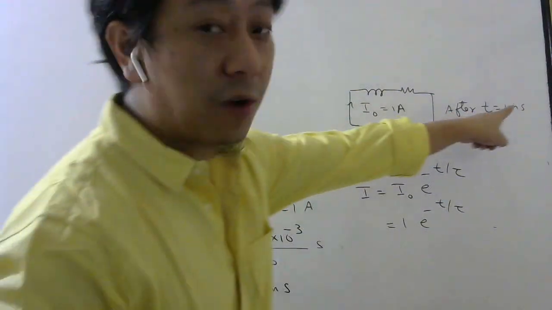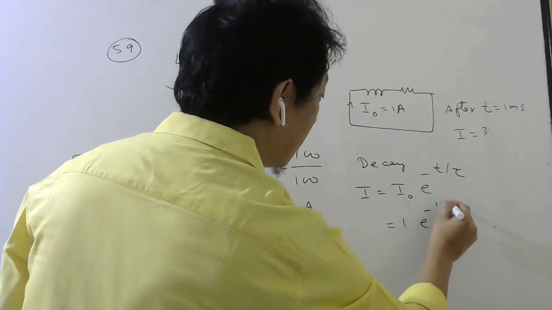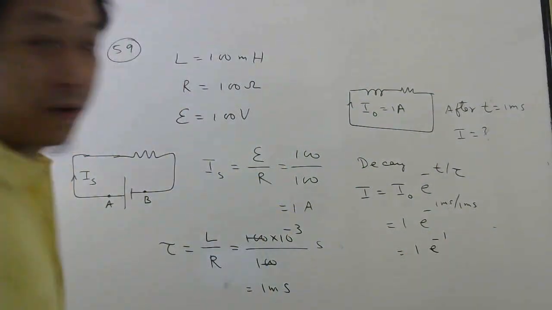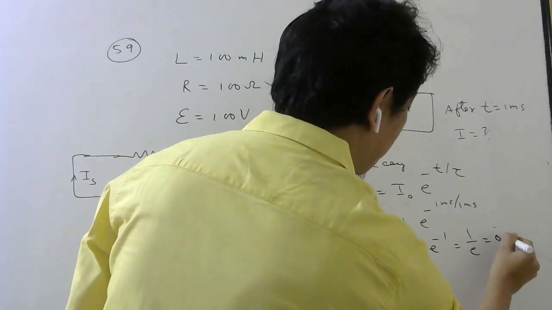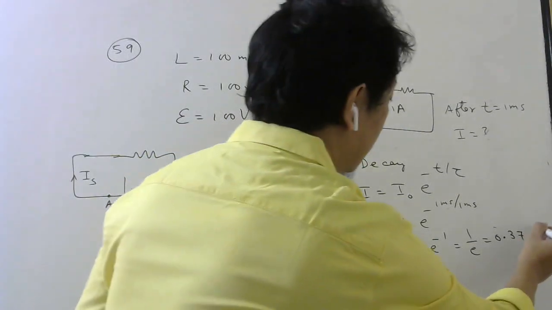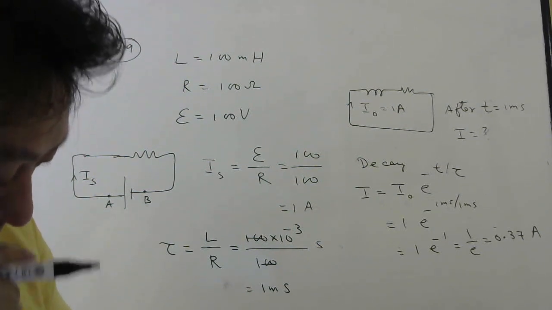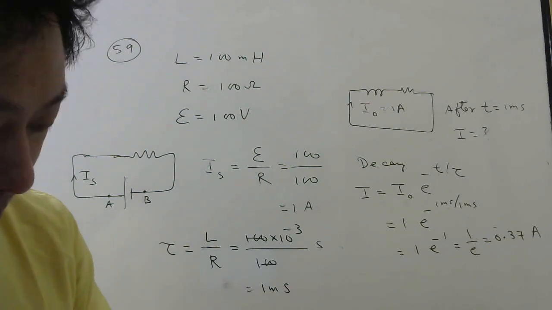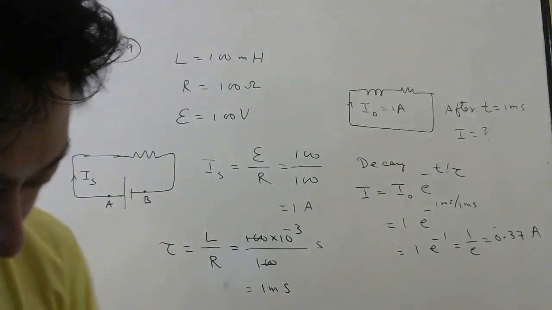Now after what time do they want? 1 millisecond only. So time taken is 1 millisecond. Time constant is also 1 millisecond. So this will be 1 e power minus 1. 1 millisecond will cancel. So 1 by e. 1 by e is 0.37. So the current will be 0.37 amperes. Oh, here they want it in terms of e. So it will be 1 by e amperes. Option C. Okay, let us do the 60th question. Question number 60.